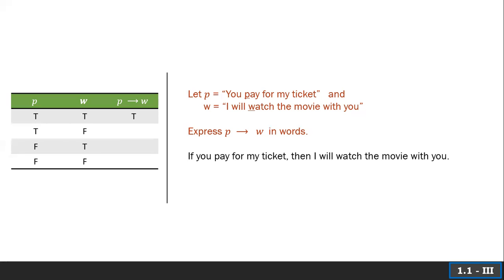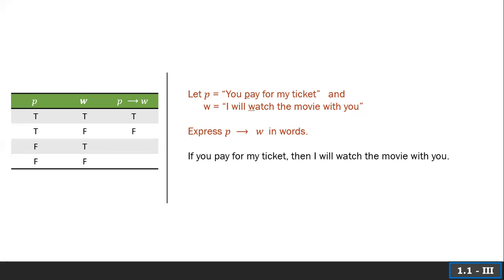Let's look at the next situation. You paid for my ticket, but I did not go to the movies with you. Well, in that case, the if-then clause was not true. The implication was false. The next two are trickier.